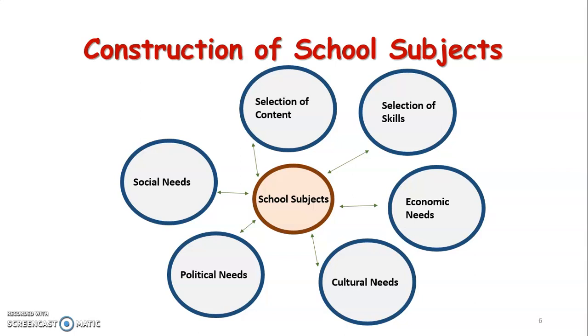Now, why are we going to study all this about school subjects? You can think of three intersecting circles: social, cultural, political. All three intersect at a particular point, where social needs, cultural needs and political needs have something in common.